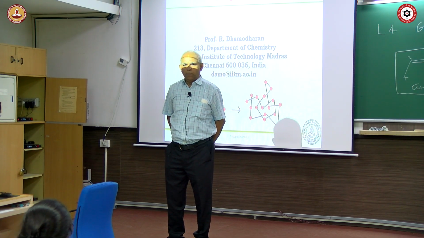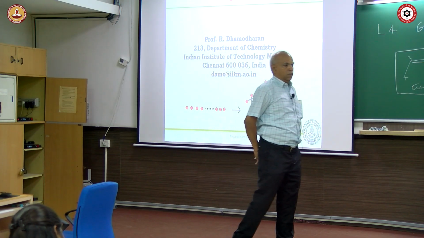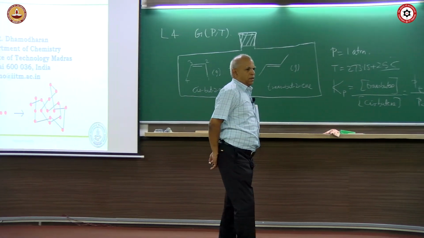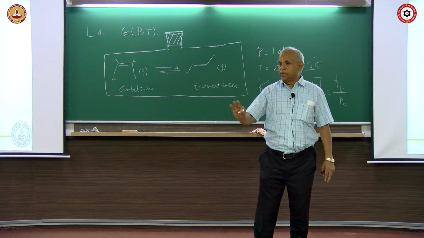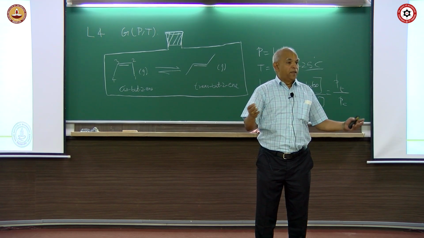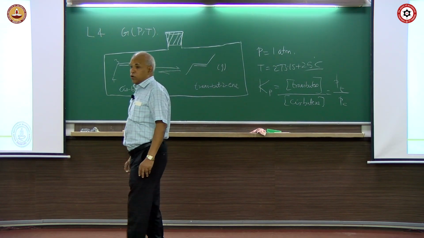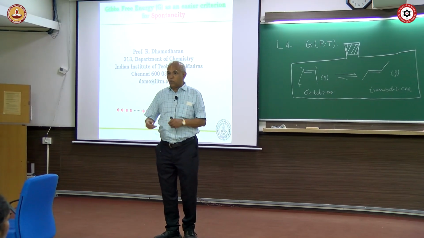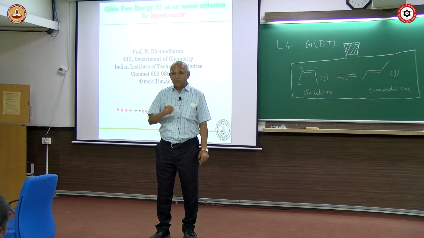Is that enough? You are happy with that number and you are happy with separation? Just the number is enough? Okay, predominantly it will be trans, cis. You are also interested in the mechanism, pathway, but that is not in thermodynamics, that is not the concern of thermodynamics. Thermodynamics is more concerned about whether it will happen. What more can interest you about this? Can you manipulate the yield? Can you make it more trans or can you make it more cis? Then for that you have to understand the equations that govern this equilibrium.